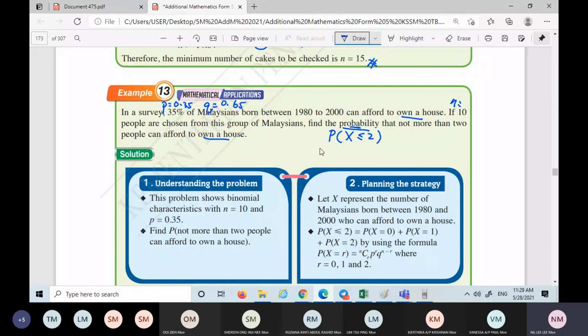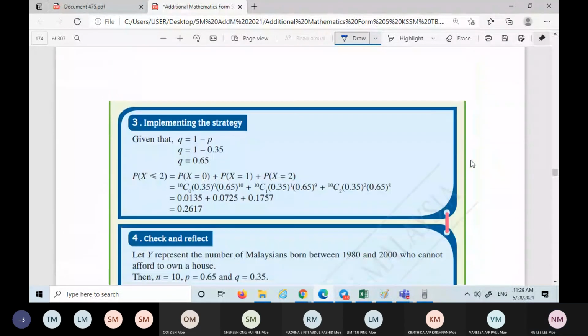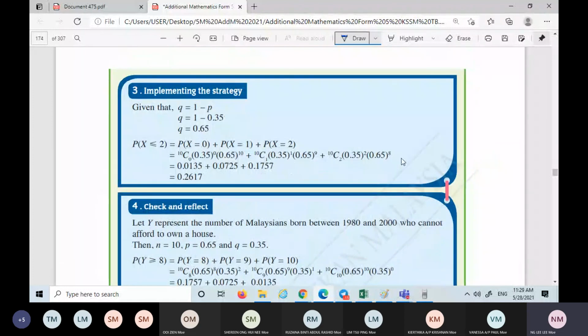So you have to find actually P(0), P(1), and then P(2). Just use the formula. Let us see. So this is the solution. So this is the answer. Okay, that's all.